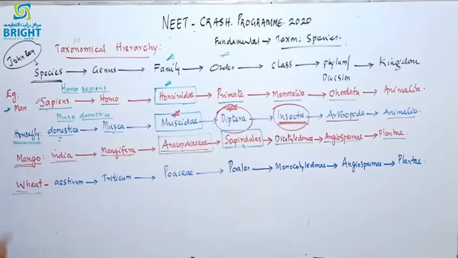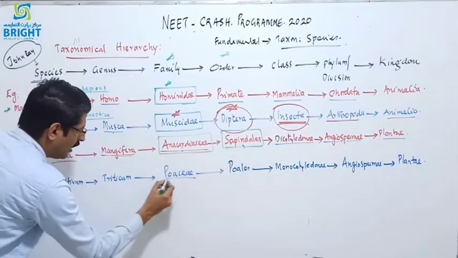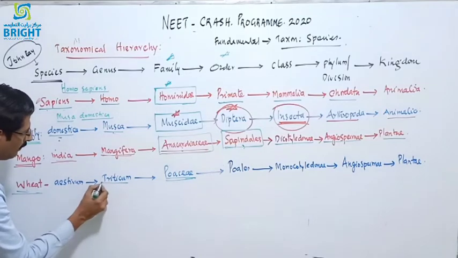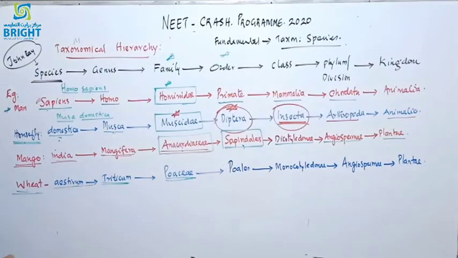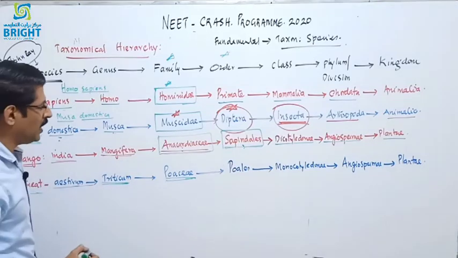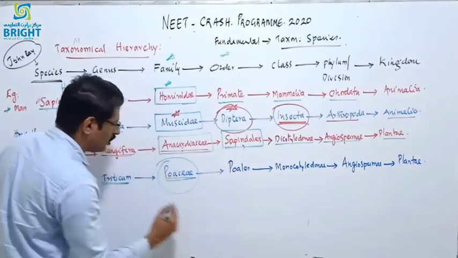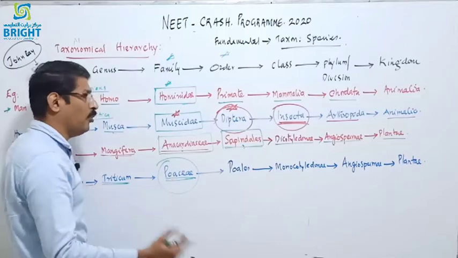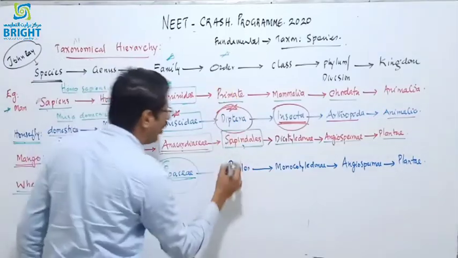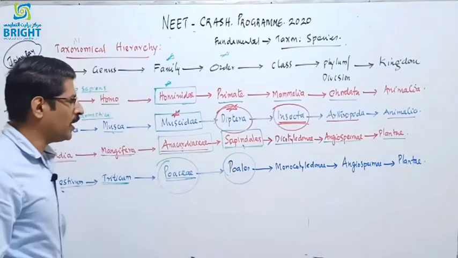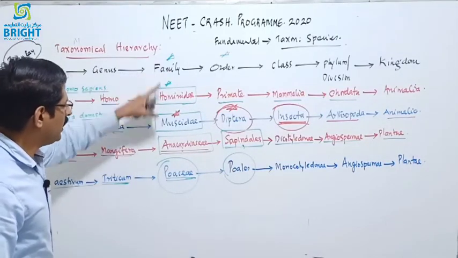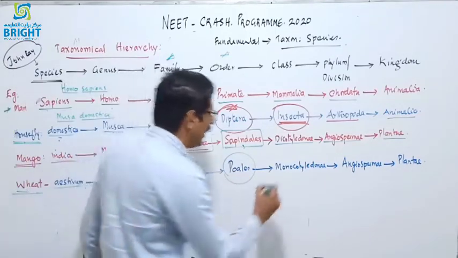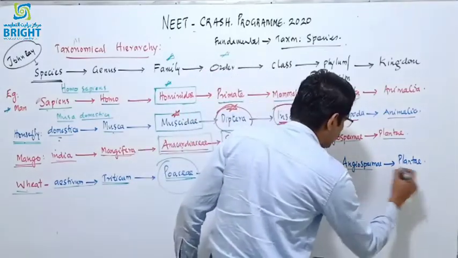Next is wheat, which belongs to the family Poaceae, or grass family, and the scientific name of wheat is Triticum aestivum. Triticum is the genus name and aestivum is the species name, and the family Poaceae is a common grass family. All the grasses, paddy, sugarcane, everything comes under the Poaceae family. Bamboo also belongs to the family Poaceae, and the order is Poales. So the family of Triticum aestivum is Poaceae, the order is Poales, and the class Monocotyledonae is a monocot plant, Angiospermae and Plantae.